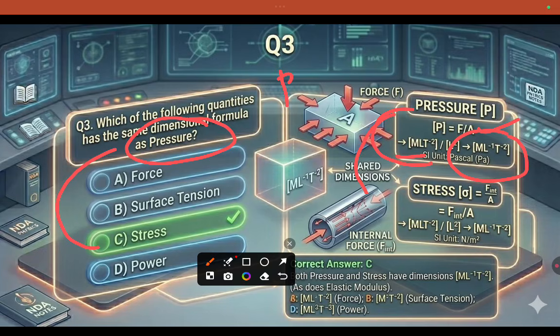Similarly, stress is nothing but F by A, which we can consider Pascal or Newton per meter square, but most precisely we use Pascal. Here, force is M L T minus 2, work by time is different, surface tension is M T minus 2. So finally, pressure and stress have a similar dimensional formula.